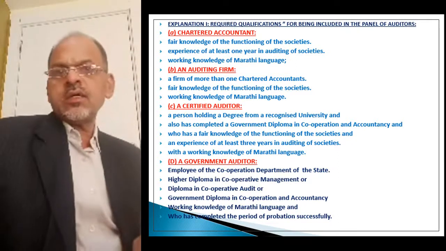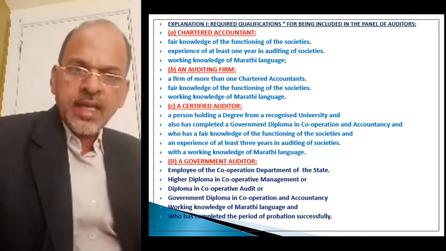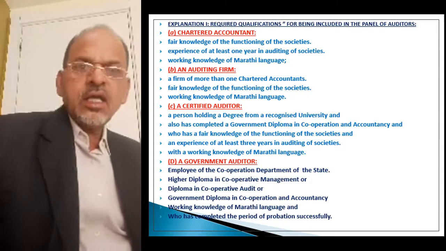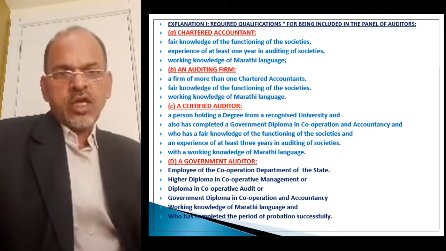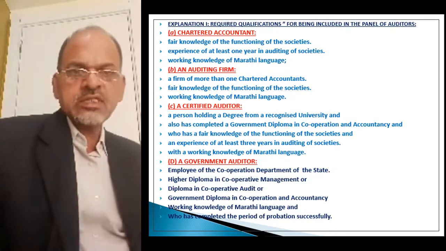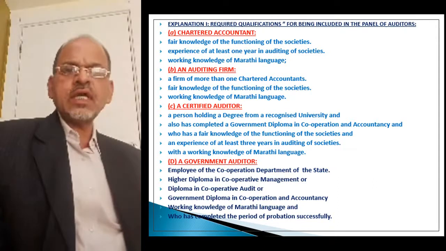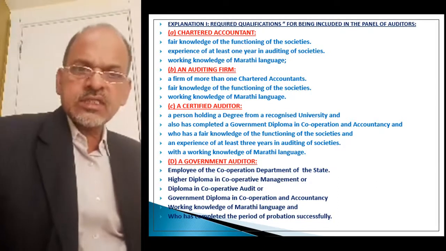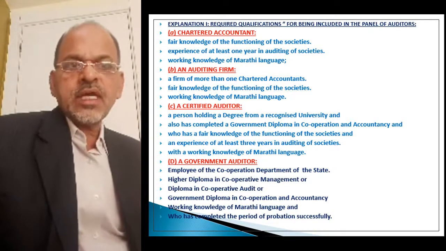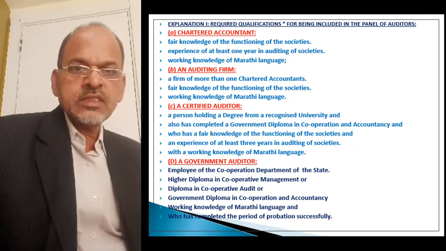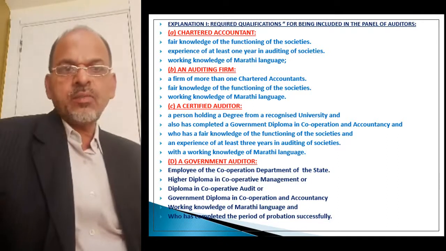but that chartered accountant will have to be on the panel of the registrar, and certain experience and knowledge is also required even though the person is a chartered accountant. So besides being a chartered accountant, what other requirements must he possess to be a statutory auditor of any cooperative society? First, fair knowledge of the functioning of the societies.